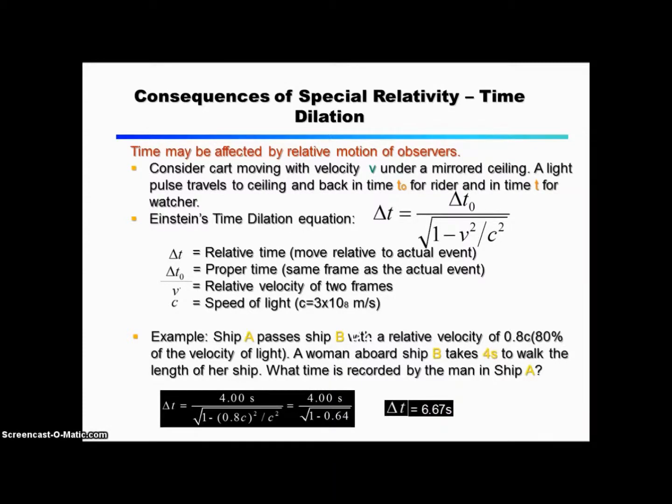c squared. An example: ship A passes ship B with a relative velocity of 0.8c, which is 80% of the velocity of light. A woman aboard ship B takes 4 seconds to walk the length of the ship. What time is recorded by the man in ship A? This can be shown in the equation: delta t equals 4.0 seconds over the square root of 1 minus (0.8c) squared over c squared, which equals 4 seconds over the square root of 1 minus 0.64, which therefore equals